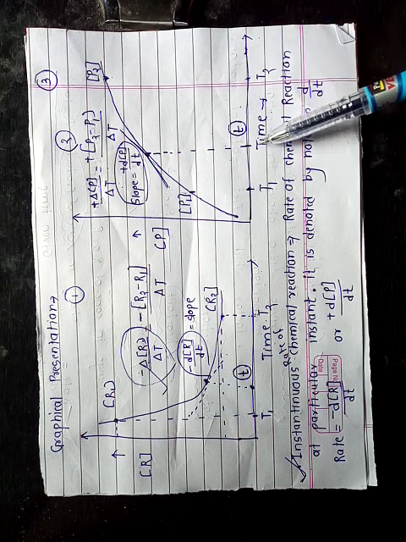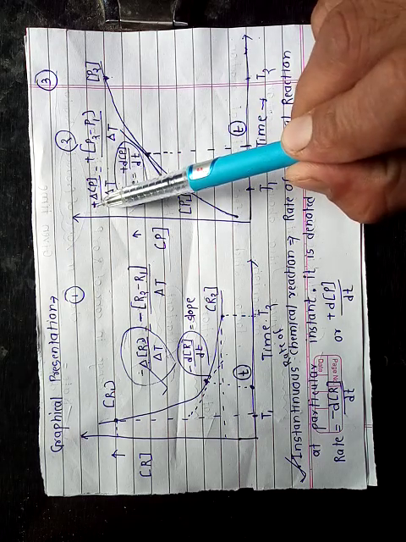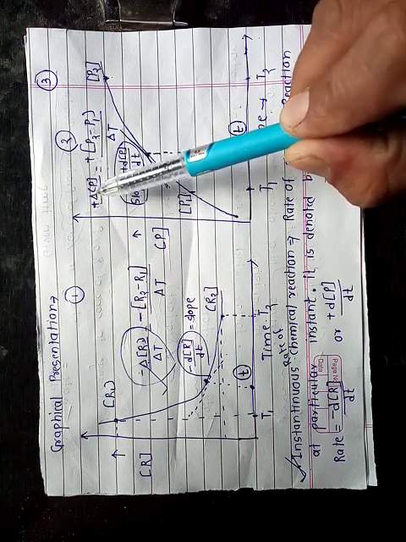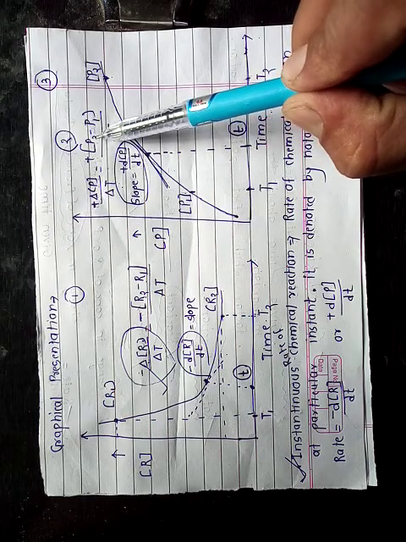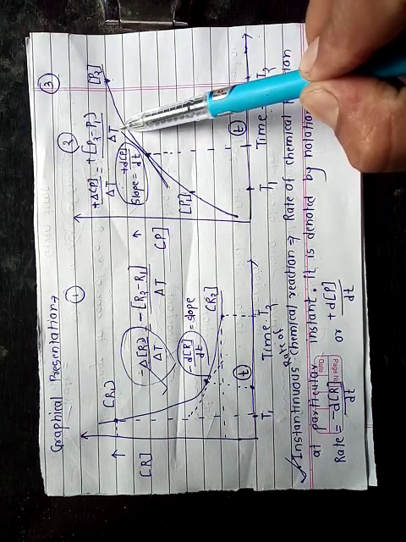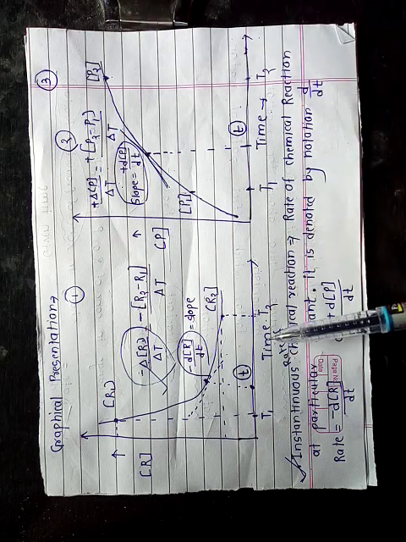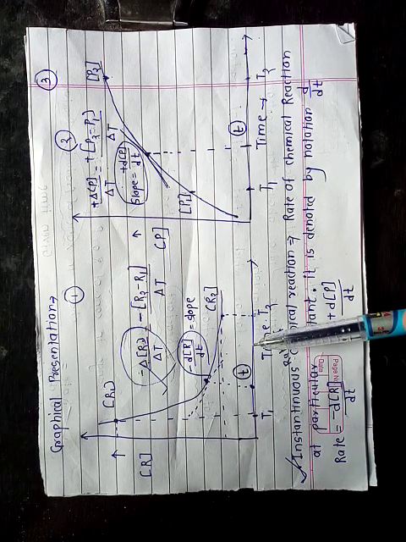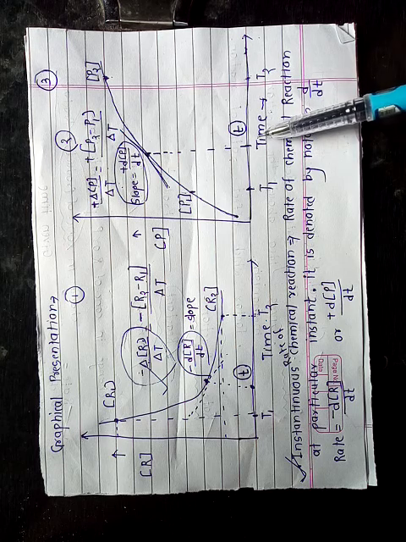Then the average rate of chemical reaction in terms of concentration of product is plus delta P divided by delta t, which is equal to, again with the plus sign as it is, P2 minus P1 divided by delta t. So this is the graphical presentation of the average rate of chemical reaction in terms of reactant concentration and in terms of product concentration.